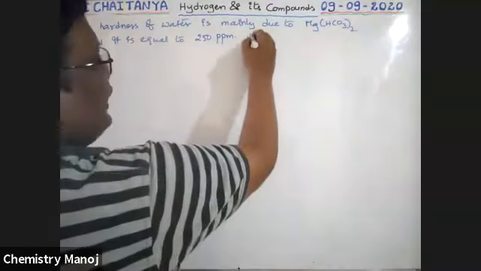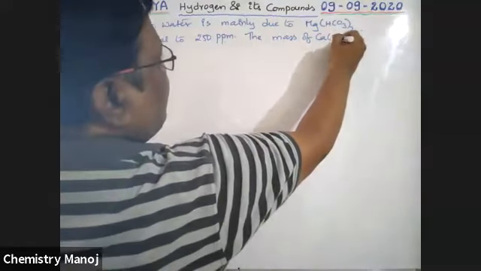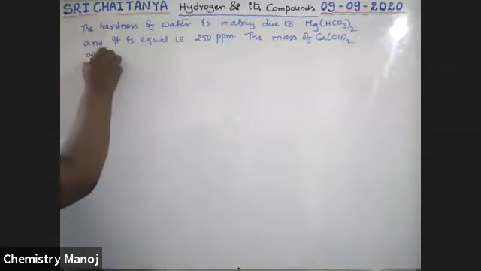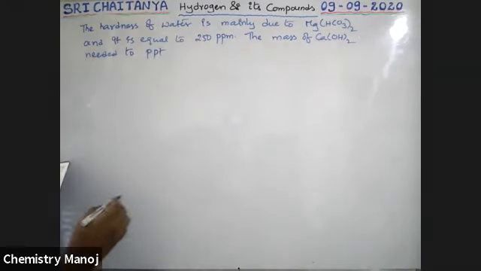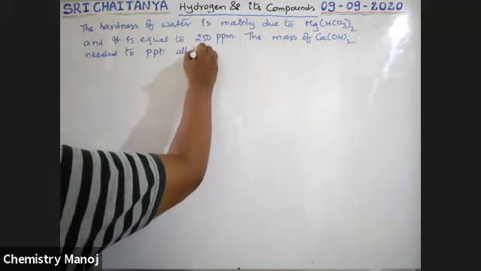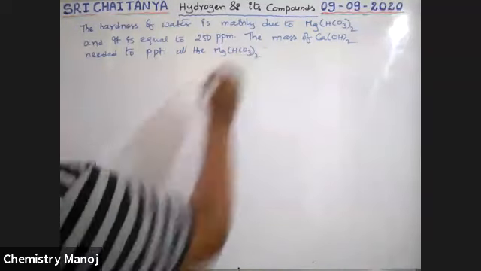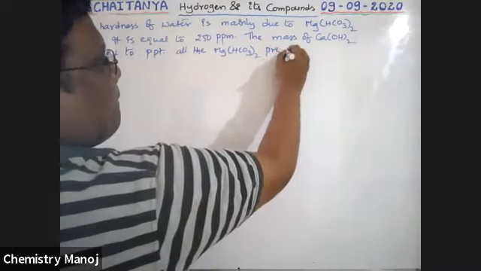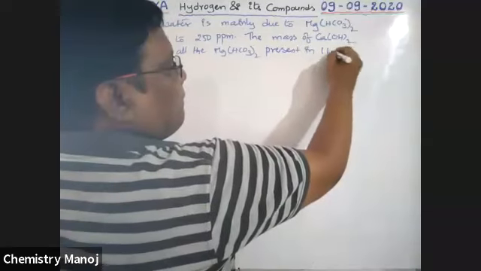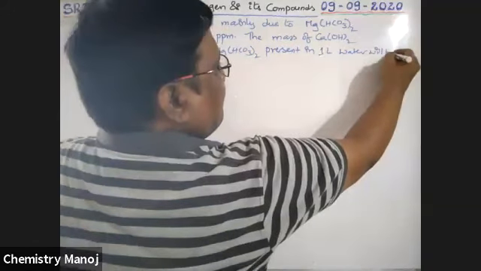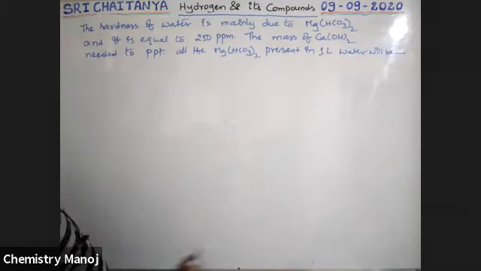The mass of calcium hydroxide, slaked lime, needed to precipitate all the magnesium bicarbonate present in 1 liter water will be dash milligrams. I want milligrams. Try yourself, boys.